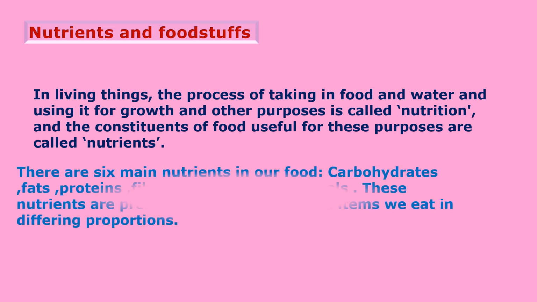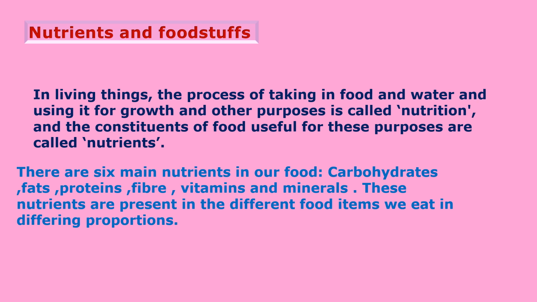There are six main nutrients in our food: carbohydrates, fats, proteins, fiber, vitamins, and minerals. These nutrients are present in the different food items we eat in differing proportions.